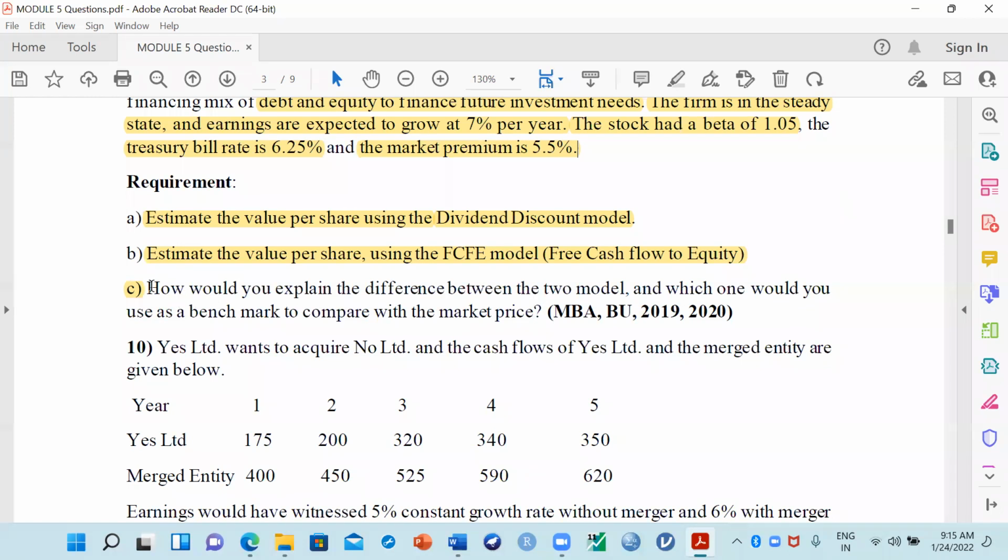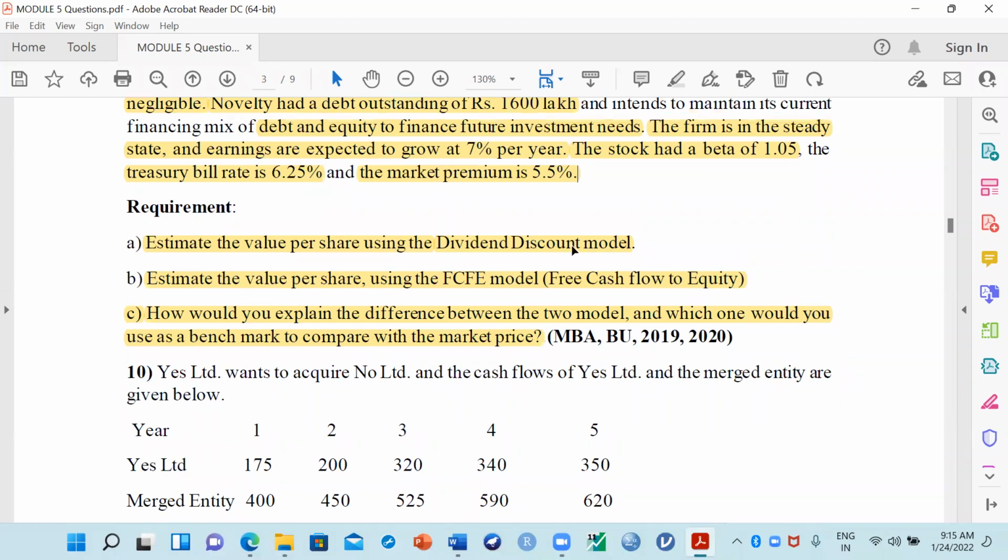They want you to compare and tell which is the best model to calculate the value per share, whether the dividend discount model is better or the free cash flow to equity model is better. That is what they want you to tell in the third point.